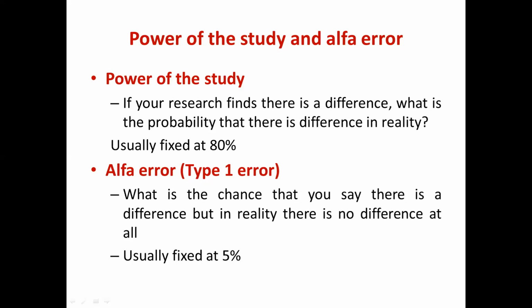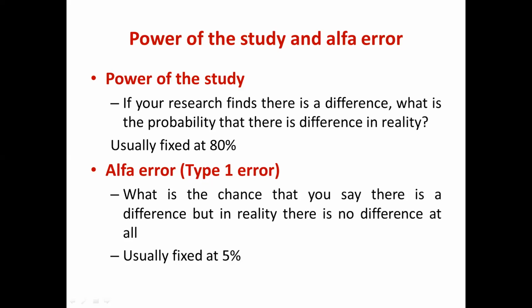On the other hand, there is something called alpha error. We fix these two. In power of the study, we usually fix the power of the study to be 80%. What is this 80%? 80% power of the study means if we come to a conclusion that drug A is better than drug B, then in reality, drug A is better than drug B 80% of the times.